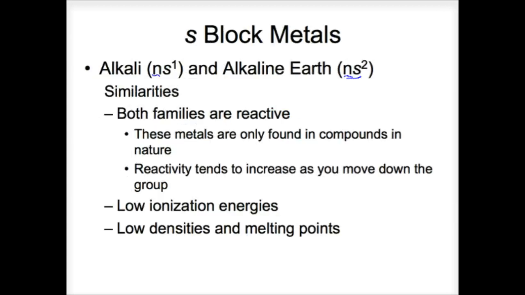So when we look at the S block metals, there's a couple of things that are really important. They are highly reactive. You saw this in the lab. They also have what's known as low ionization energies. An ionization energy is basically the energy to remove an electron. So if they have a low ionization energy, it means it doesn't take a lot of energy to remove electrons from these elements. They readily lose those electrons. They also tend to have low densities and low melting points. The other thing you should have noticed is they were very soft metals. I could easily cut it with a scalpel.